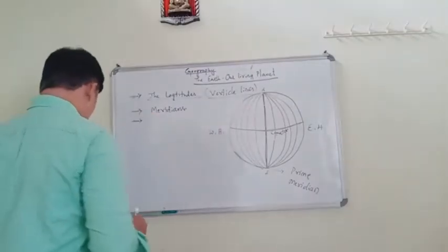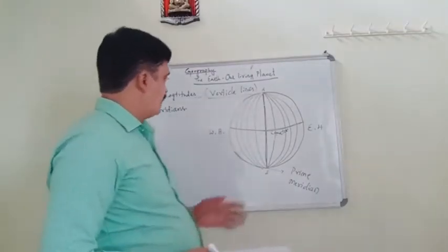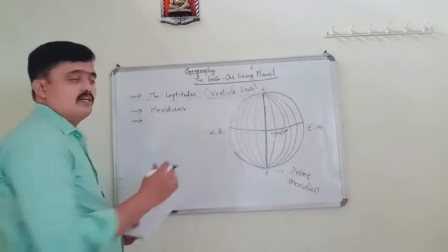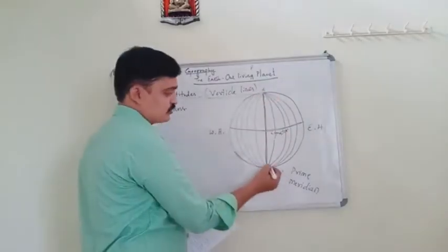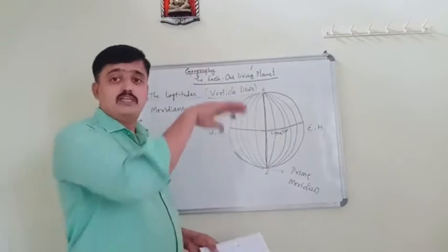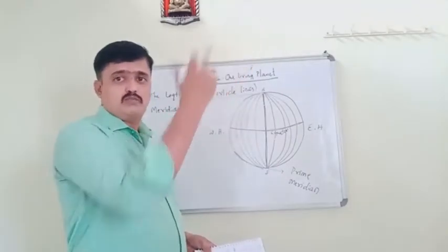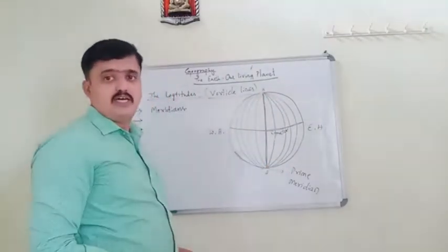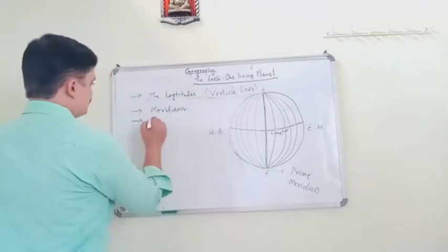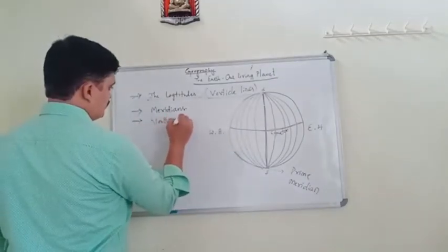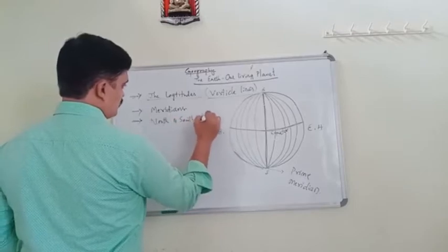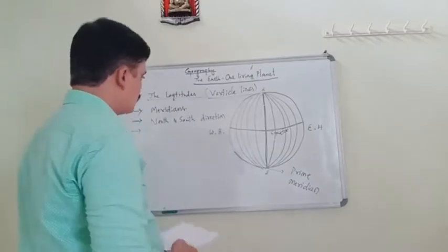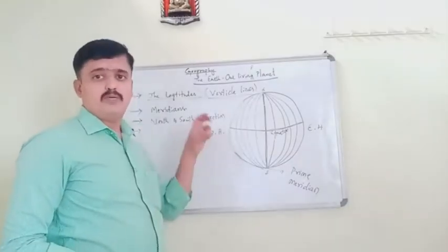These lines run in the north-south direction. Latitudes run in east and west directions, while longitudes run in north and south directions.